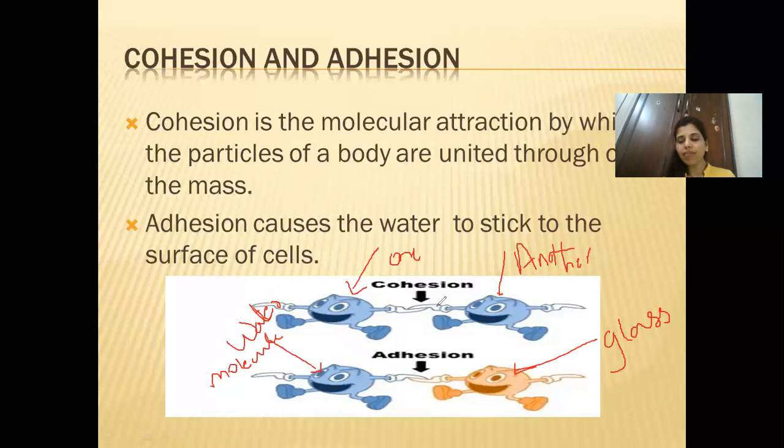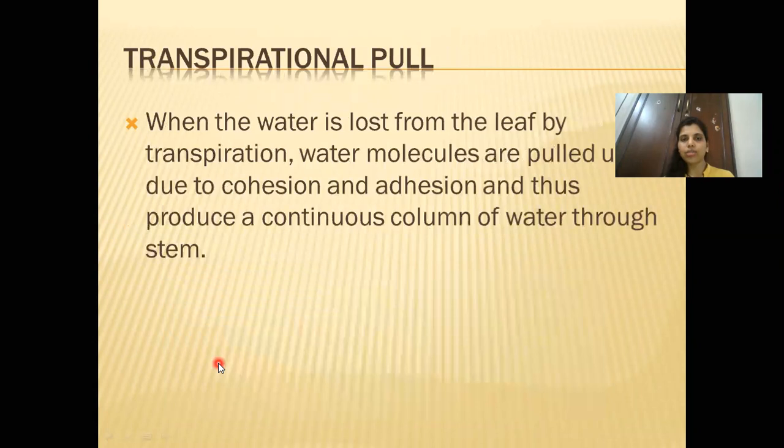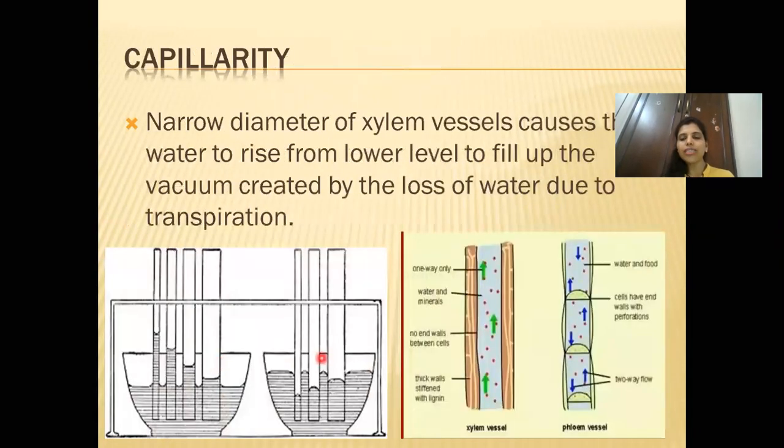Whenever the ascent of sap is taking place, when water is moving in the upward direction, these two forces, cohesion and adhesion, also play an important role. The water molecules, when pushed upward, are attracted to each other, and that is why it is like a single column of water flowing inside the xylem.